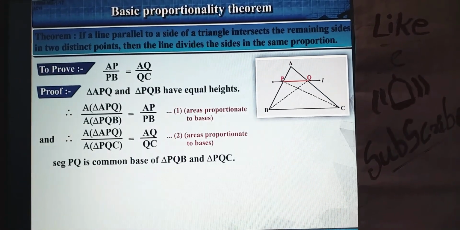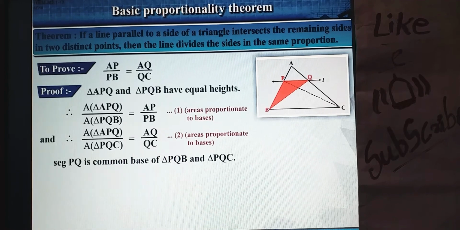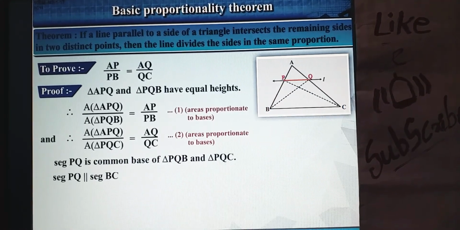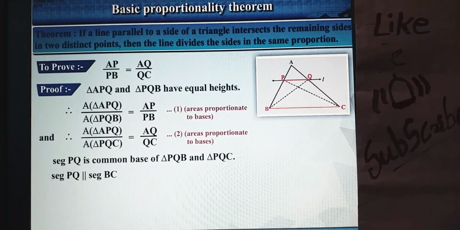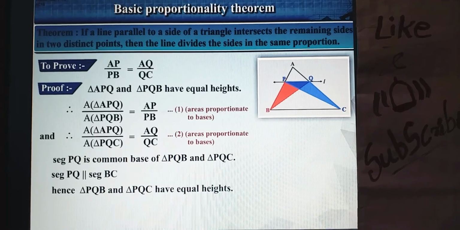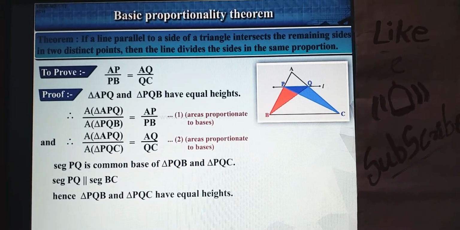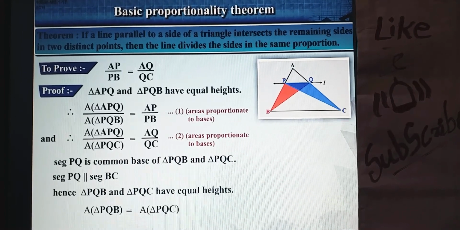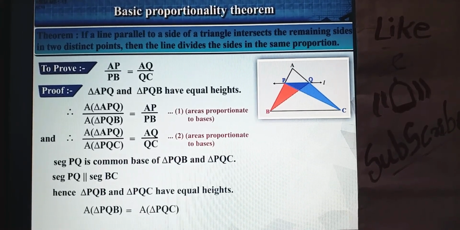Segment PQ is the common base of triangle PQB and triangle PQC. Segment PQ is parallel to segment BC. Hence, triangle PQB and triangle PQC have equal heights. Area of triangle PQB is equal to area of triangle PQC.